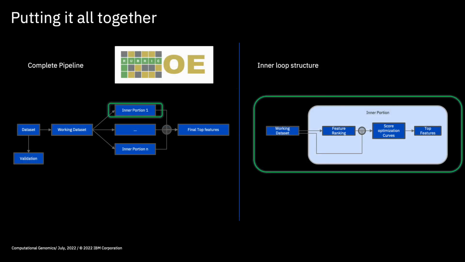To summarize what we've done so far, here we have an overview of the entire pipeline. Here on the left we have the full pipeline, starting from the initial data split into working dataset and validation, and on the right we have the structure of the main RubricOE loop. It is in this loop where the previously mentioned feature ranking and score optimization curves are computed.